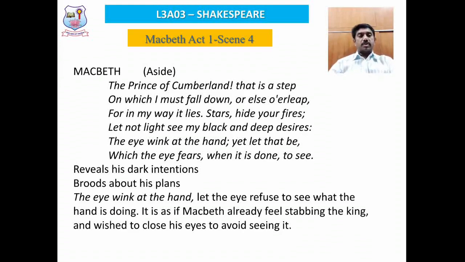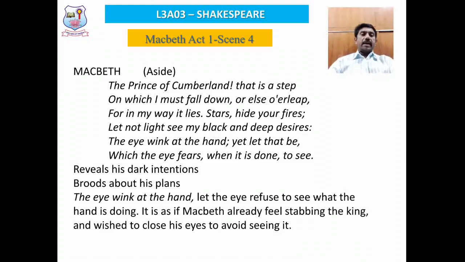Macbeth wants to commit a dark action, that is the murder of King Duncan, but he doesn't want heaven, the stars referring to God and heaven, to take note of his evil action of murder. He wants the crown, but at the same time he doesn't want his hands to be dirty. That is, he doesn't want to invoke the wrath of the King, that is God.